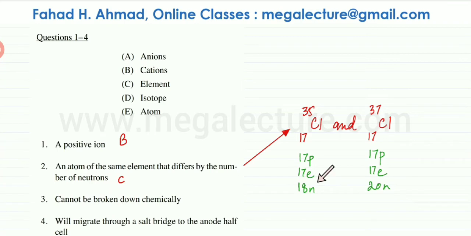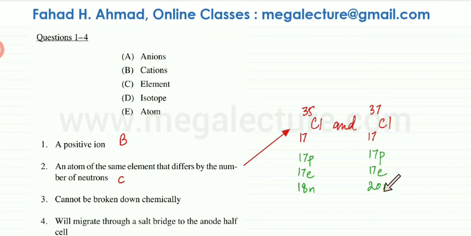The neutrons are different. The first one has 18 neutrons, 35 minus 17. The other one is 37 minus 17. That's going to give you 20 neutrons. So only the neutrons are different. So chemically, the compounds are pretty much the same. The atoms behave exactly the same because they have the same electronic configuration. The nucleus only has a different number of neutrons, so the mass is going to be different.